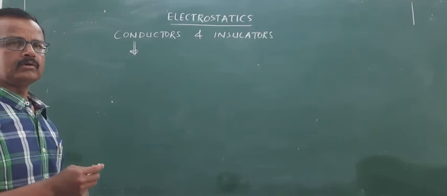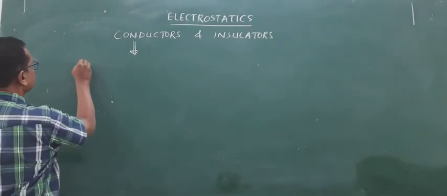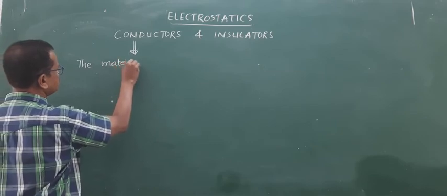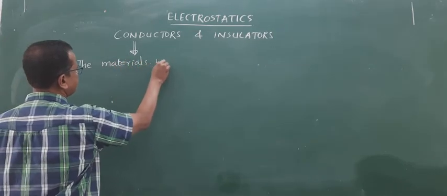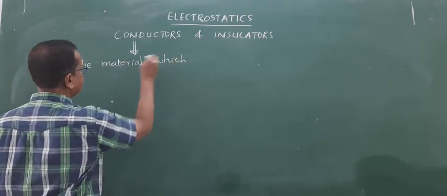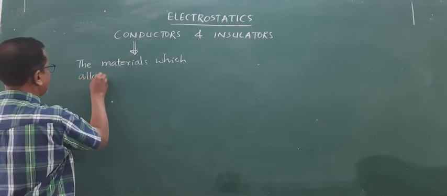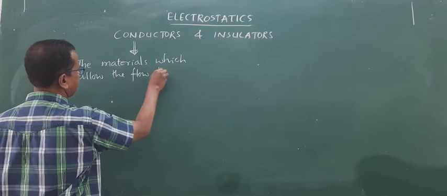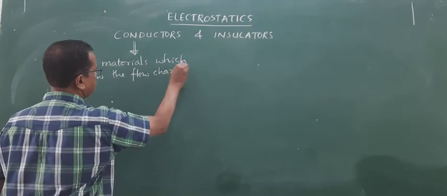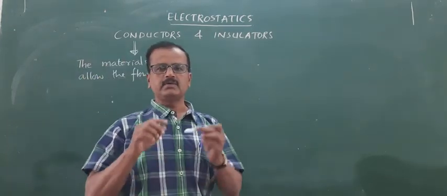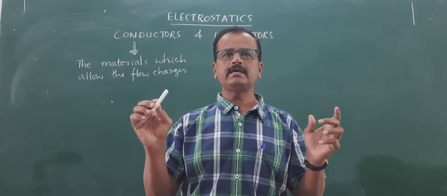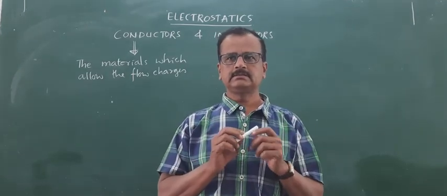Metals are all good conductors. The materials which allow the flow of charges from one end to another end, they are called conductors.